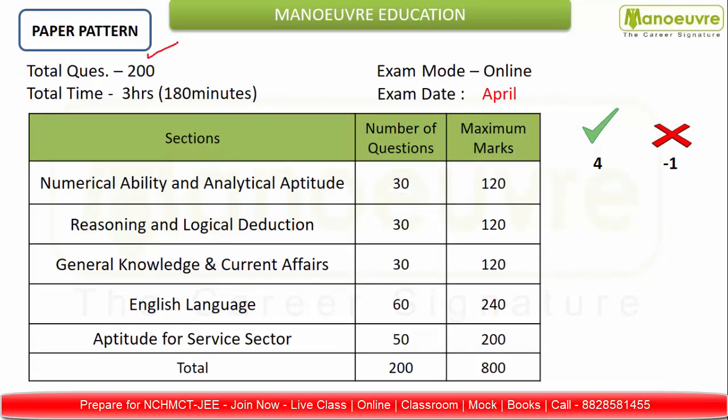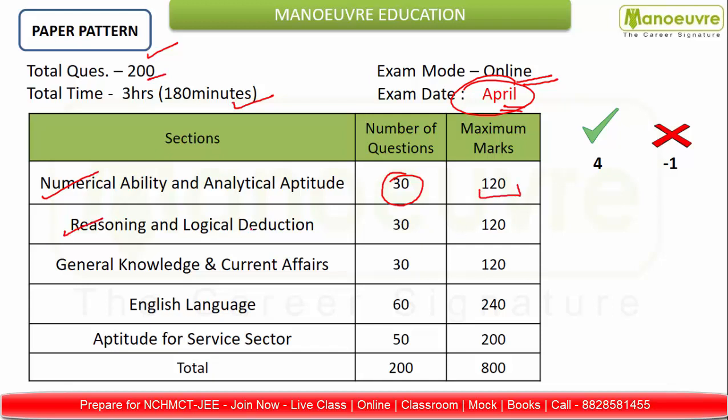Now we'll talk about the paper pattern here. So the total number of questions will be 200 and the time limit for it is 180 minutes. The exam mode will be completely online, and each year the exam will be held in the month of April tentatively. So here are some sections. The first one, numerical ability and analytical aptitude, 30 questions out of it, that means for 120 marks.